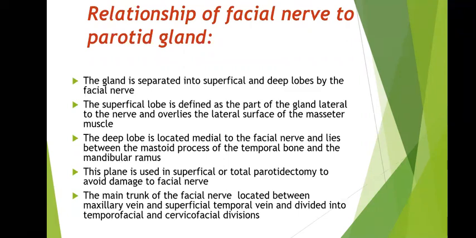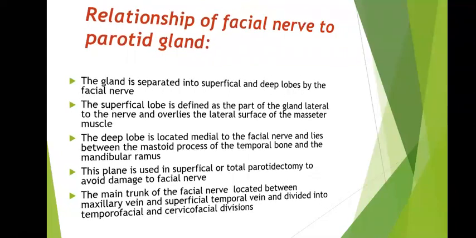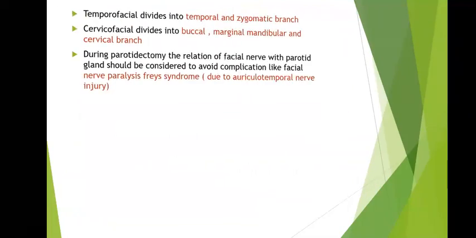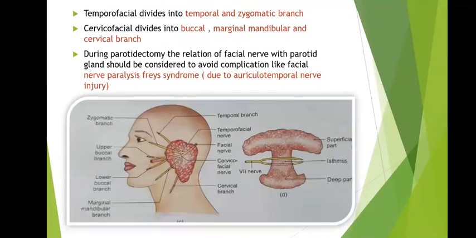The main trunk of the facial nerve is located between the maxillary vein and the superficial temporal vein and divides into the temporofacial and the cervicofacial division. Temporofacial divides into the temporal and the zygomatic branch, while the cervicofacial divides into buccal, marginal mandibular, and the cervical branch. During parotidectomy, the relationship of the facial nerve with the parotid gland should be considered to avoid complications like facial nerve paralysis and Frey syndrome. Frey syndrome occurs due to the auriculotemporal nerve injury.